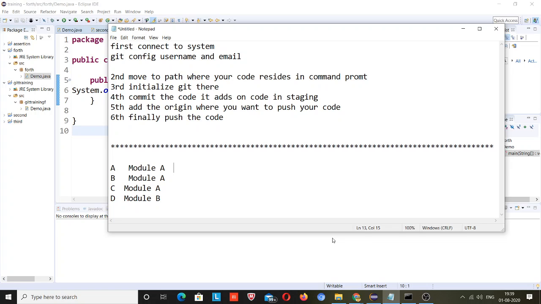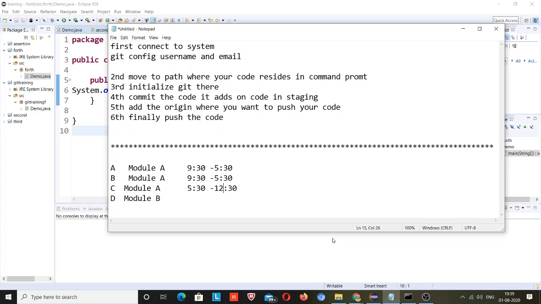Suppose developer A's shift is morning 9:30 to 5:30, and developer B's shift is also 9:30 to 5:30, and developer C works in the shift of 5:30 to 12:30 or something else.